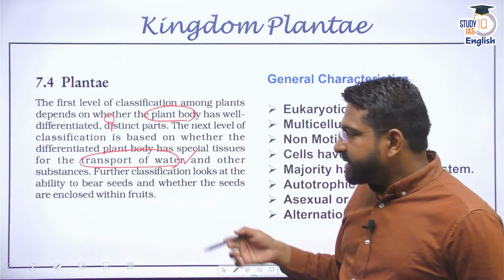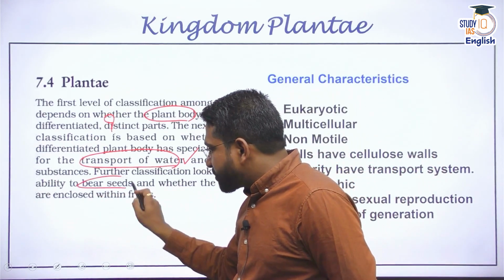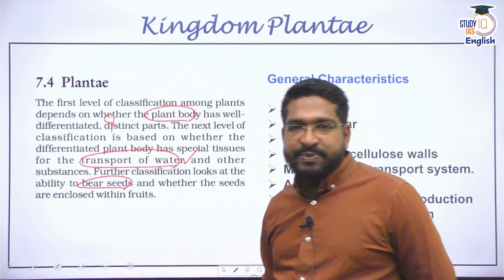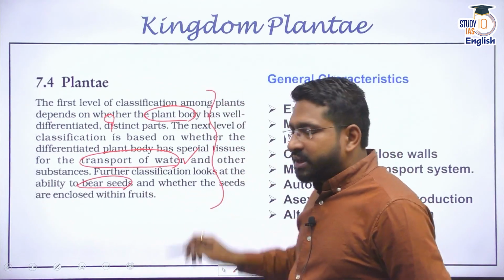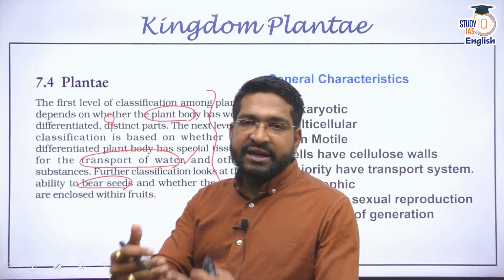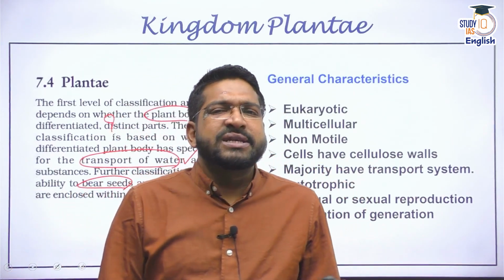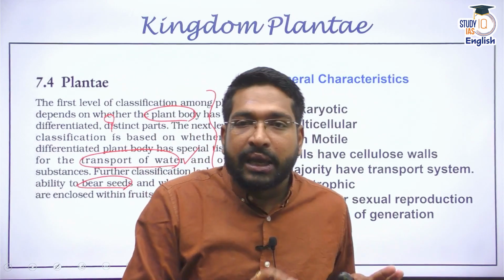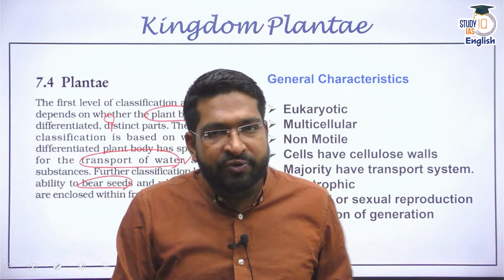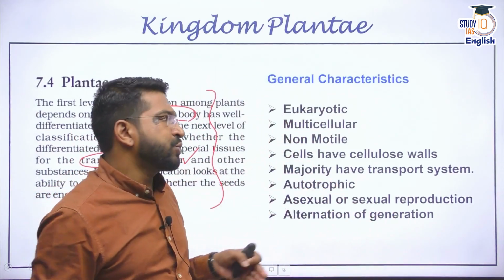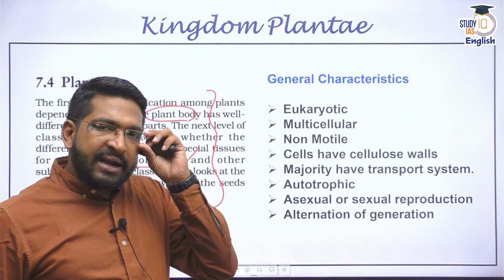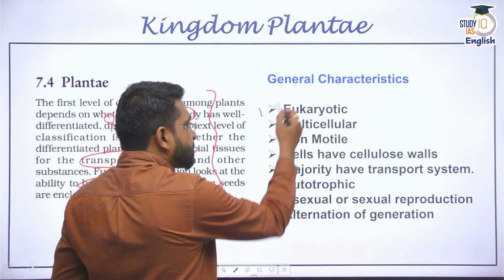Then we categorize whether plants bear seeds or not, and what kind of fertilization takes place. So on different characteristics, we have subdivided kingdom Plantae. But in general, there are certain general characteristics of kingdom Plantae, which you already know. We have discussed this in class 6 and 7 also. A plant is composed of eukaryotic cells. It is not a prokaryotic cell.